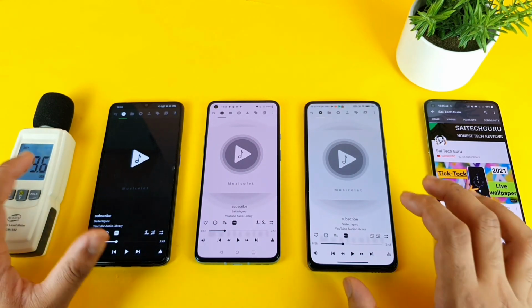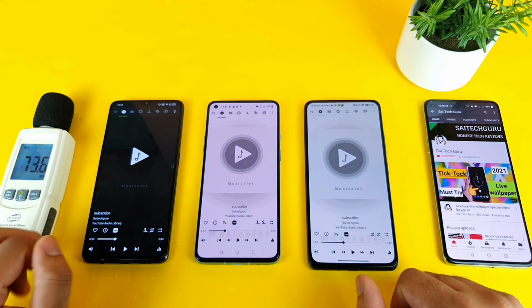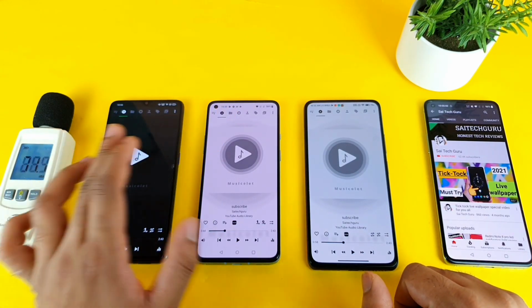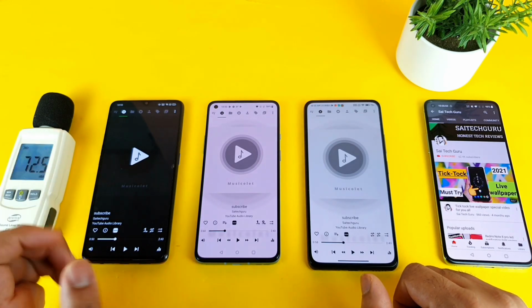So this is a quick loudspeaker comparison test between all of these three smartphones, and overall the winners are the Realme X2 Pro and the OnePlus 9R. So both phones, they do have the similar kind of loudspeaker output. So that is what the conclusion of this video is overall.